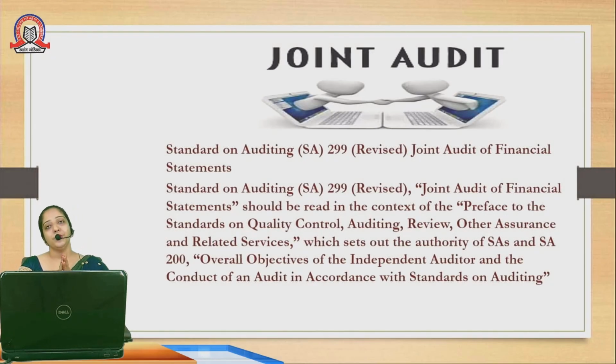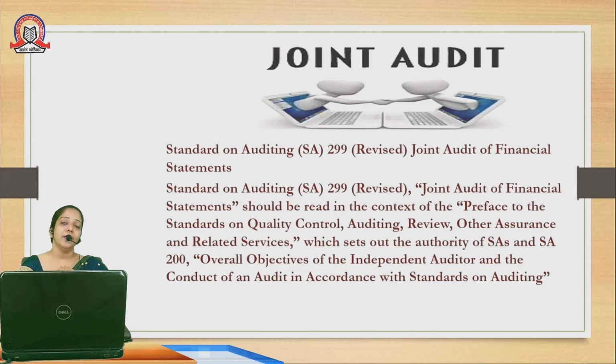Now, what do you mean by joint audit? Joint audit refers to when a company's operations are on a large scale and it is not possible for one single firm or one chartered accountant to conduct the audit smoothly, then two or more people jointly conduct the audit of one particular company.